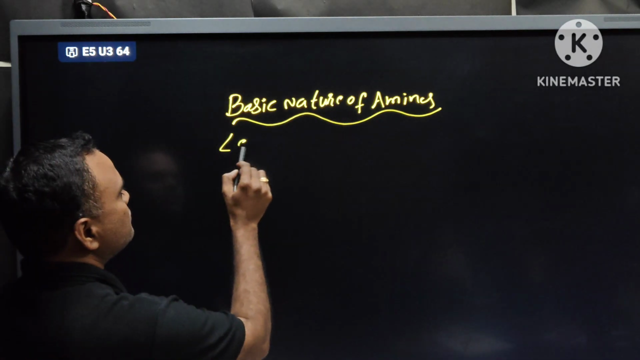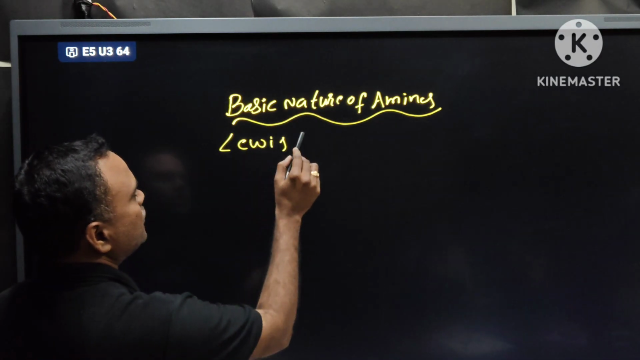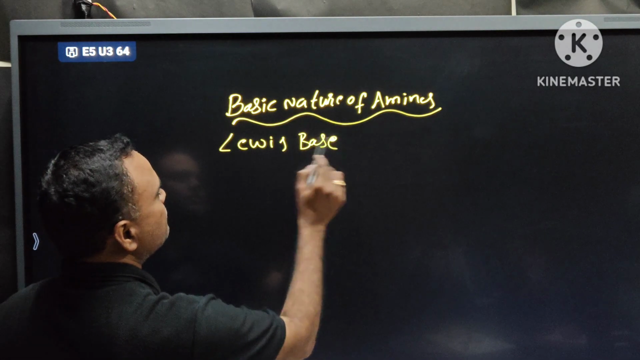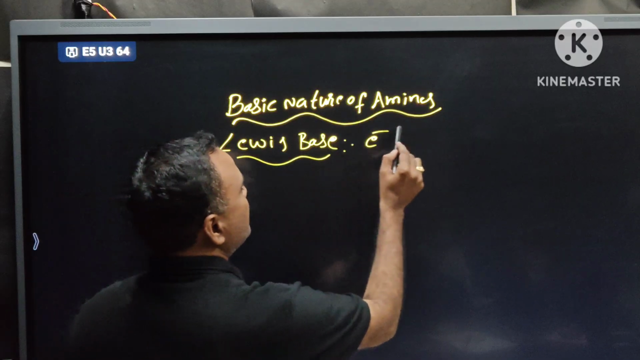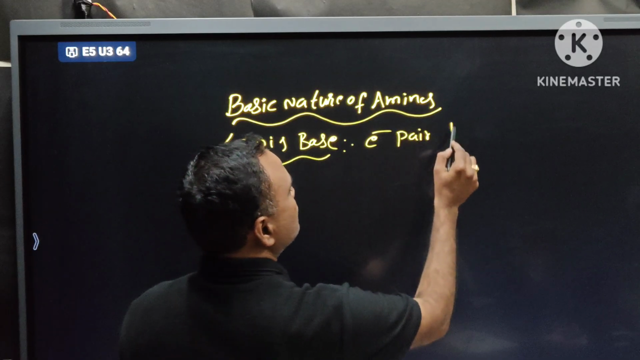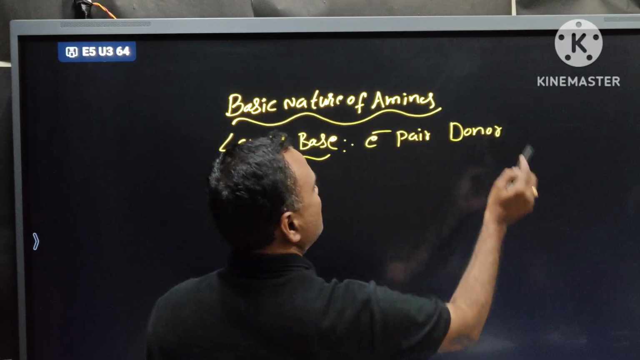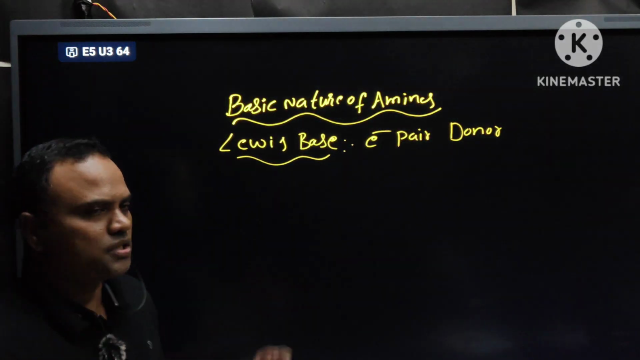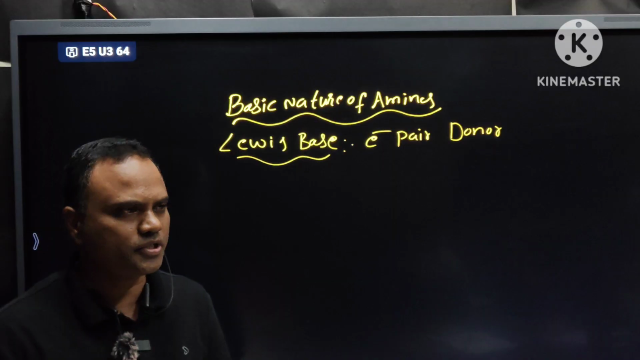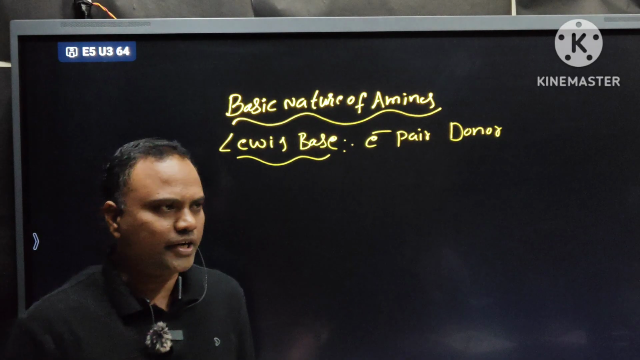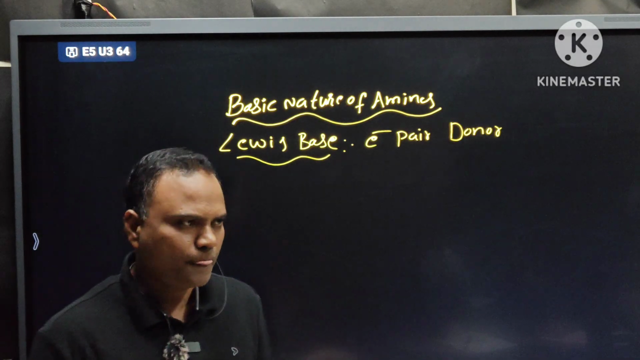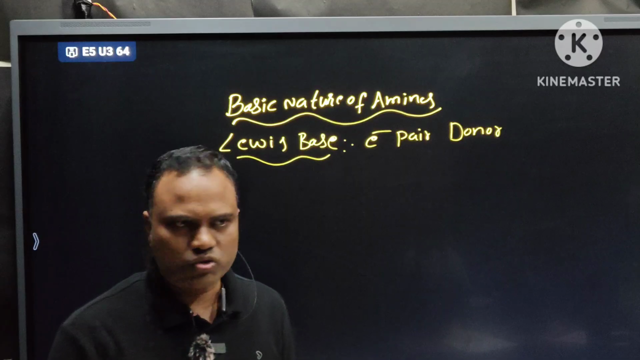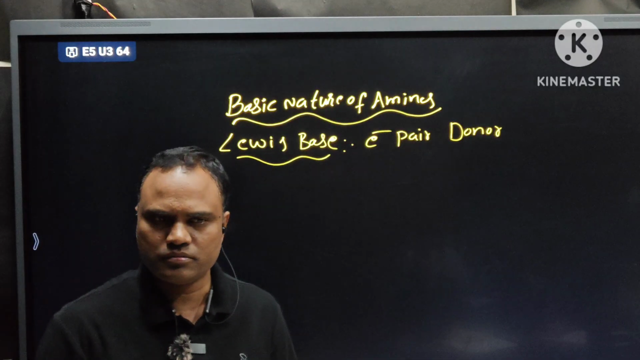See one definition which is useful here. Lewis base. Simple definition: electron pair donor. Electron pair donor is called as Lewis base. Amines act as Lewis bases, right? Because the nitrogen contains lone pair. So amines donate that lone pair. Okay.